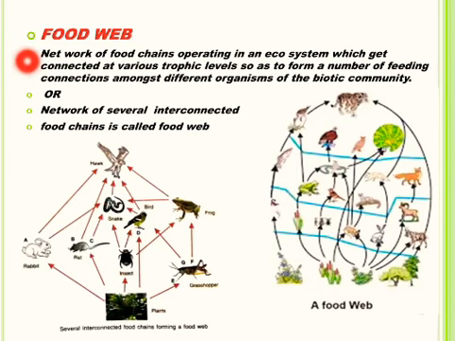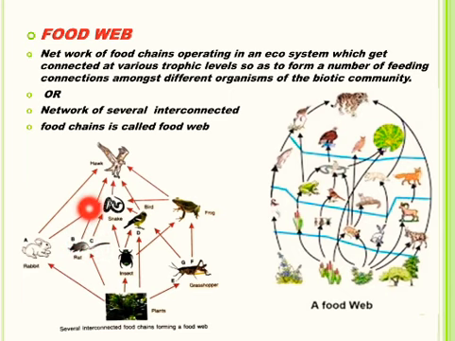Now students, let us see one more important topic, that is food web. The network of several interconnected food chains is called food web. Various food chains in an ecosystem do not operate in isolation, means they do not work alone. They operate in the form of network of food chains.